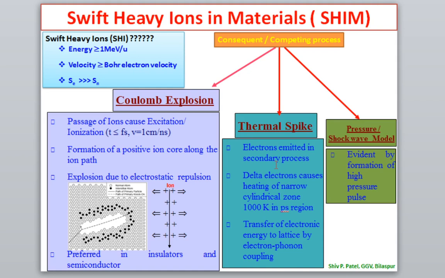These excited atoms and the delta electrons will transfer their energy to the lattice via electron-phonon coupling, and because of that the lattice temperature will rise to a very high temperature, up to thousands of Kelvin, in a small cylindrical zone.